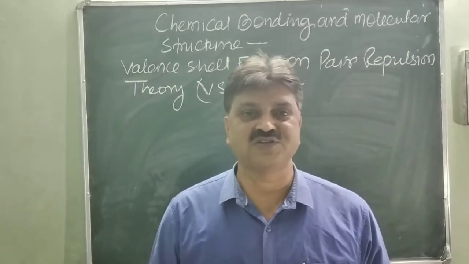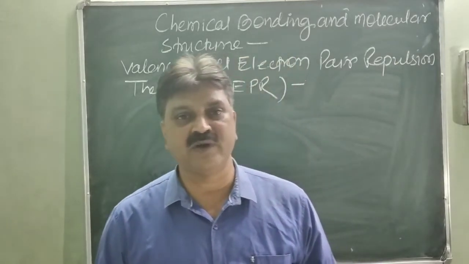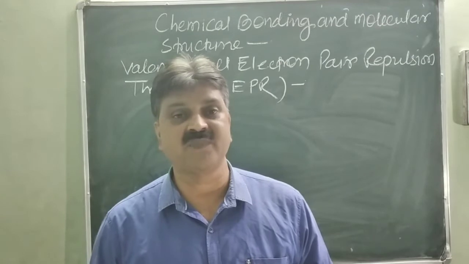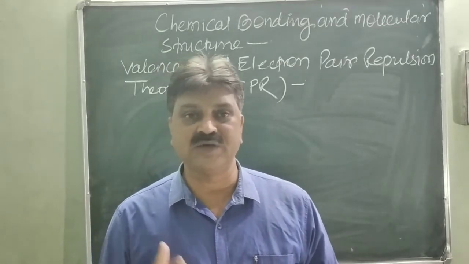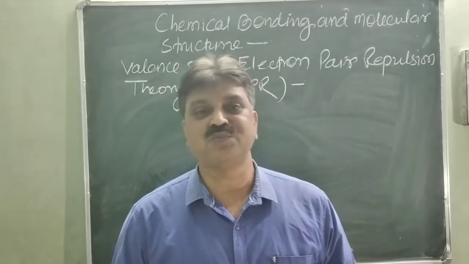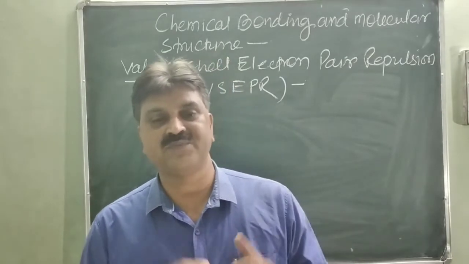Before this, we discussed the formation of a molecule by the covalent bond through the Kossel-Lewis approach. But this model could not explain the shape of molecules.